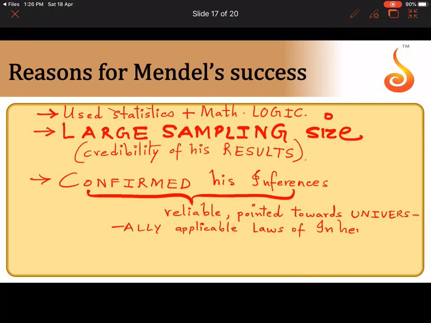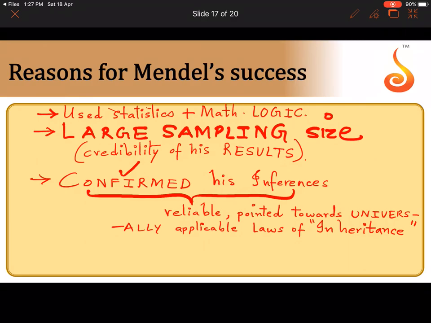He didn't just blindly make conclusions, he confirmed whatever inferences he made by working with plants for many generations. He confirmed them with another set of experiments which made his results reliable, and they pointed towards universally applicable laws of inheritance rather than just being a bunch of data which didn't have any confirmation.